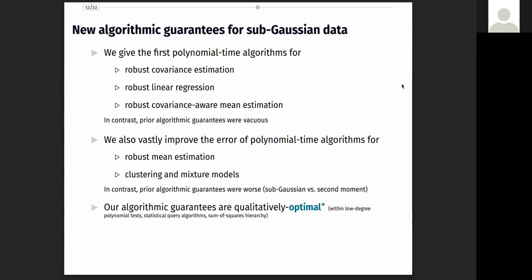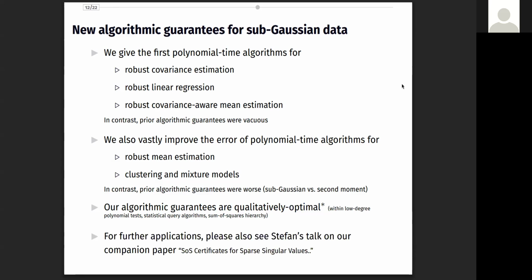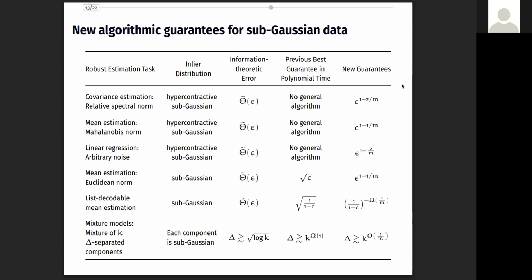Furthermore, all of these algorithmic guarantees that we obtain are qualitatively optimal within restricted families of algorithms because they match existing computational lower bounds. For further applications, please also see Stefan's talk on our companion paper. As an example, here is a table of results that follow from a single structural result.